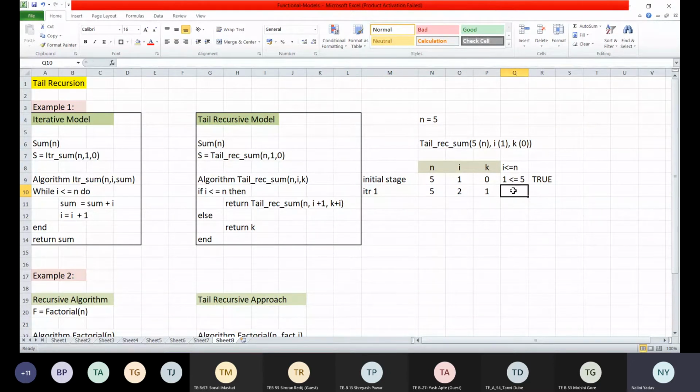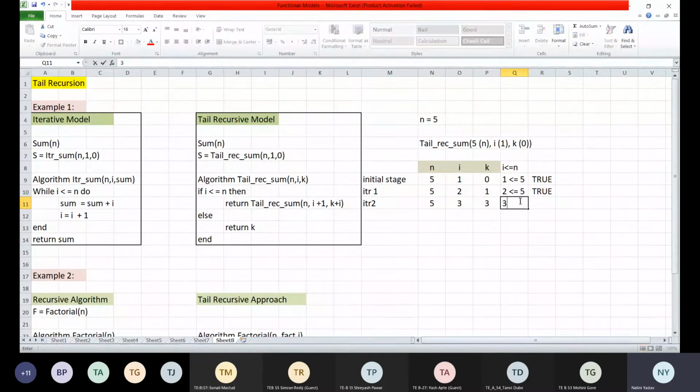What is the value of I now? I is 2. So is 2 less than or equal to 5? Yes. So true. 2 is less than or equal to 5. Correct? So once it is less than or equal to 5, again I will have this iteration 2. What will happen in iteration 2? Now my n is as it is. I plus 1, so this will become 3. And k will become k plus I. So it will become 1 plus 2, which is again my 3.